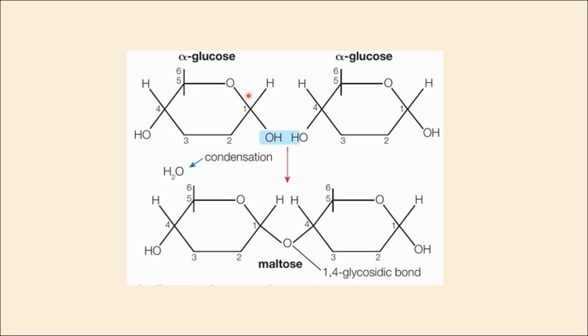In this example, two alpha glucose molecules are involved. You can see that the hydroxyl group from the first carbon of one glucose and the hydrogen from the fourth carbon of the other glucose are removed to form a water molecule. So this is how a 1,4-glycosidic bond is created between the two glucose molecules. So when you are asked to draw or complete a diagram of condensation, make sure to illustrate how the H2O molecule is released and clearly label the 1,4-glycosidic bond.